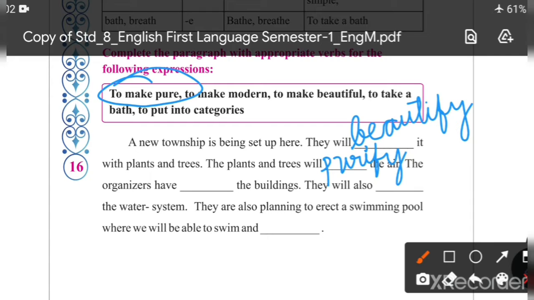The organizers have dashed the buildings to put into categories. We put the buildings into categories, na? Like in big societies, the buildings are divided into blocks A, B, C, D. They divide them into wings, right? So they put the buildings into categories, and the verb form of these words is categorize.